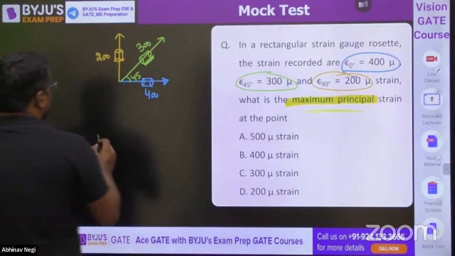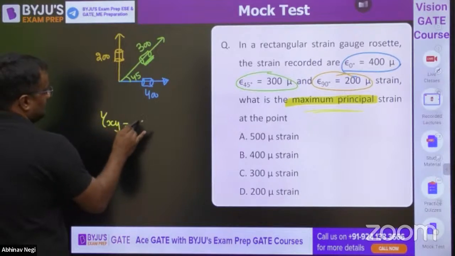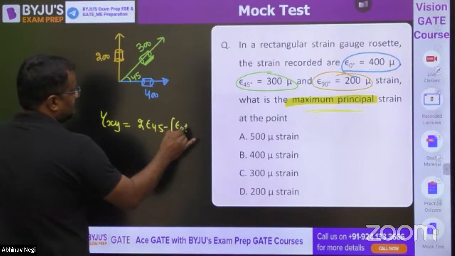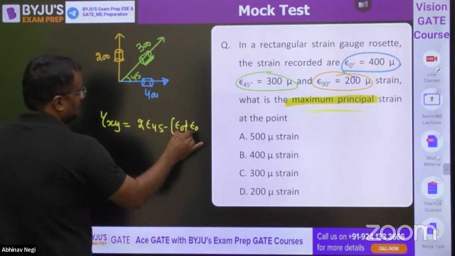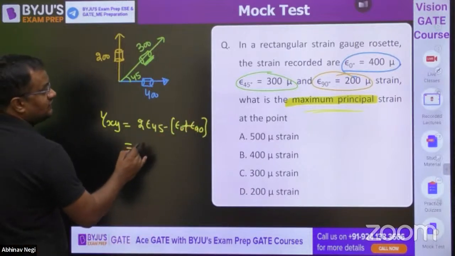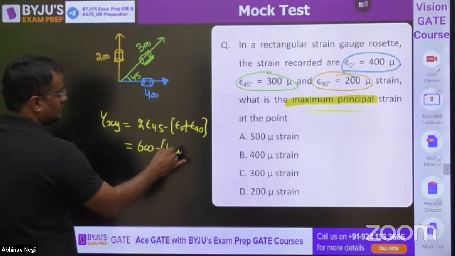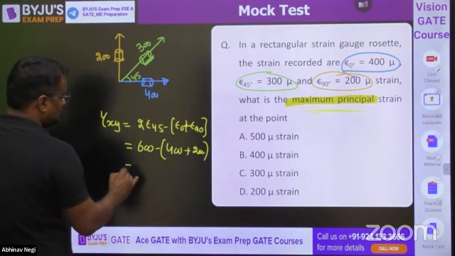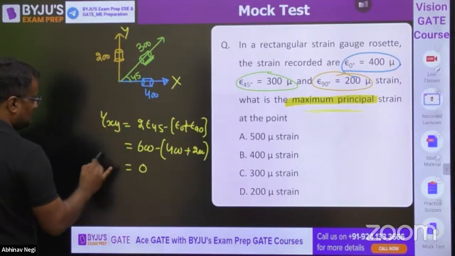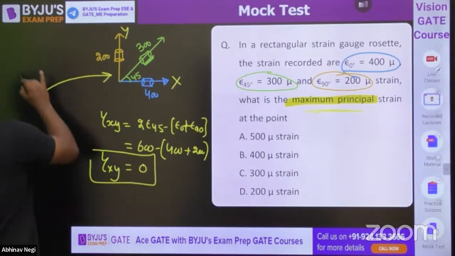Okay. So guys, what is shear strain? 2 epsilon 45 minus epsilon naught plus epsilon 90. So 2 epsilon 45 is 600, minus 400 plus 200. So that means shear strain in this plane, if this is x, this is y, is 0. So if shear strain is 0, this plane itself is a principal plane.